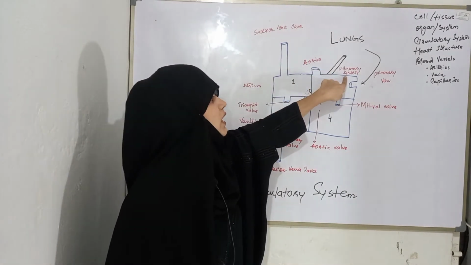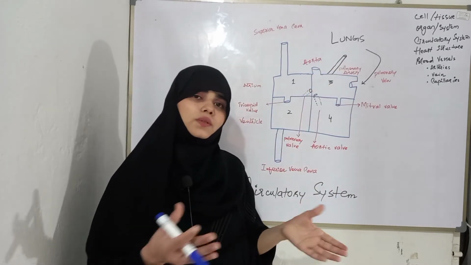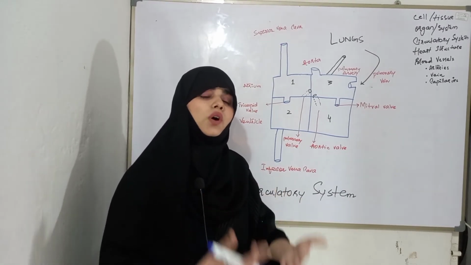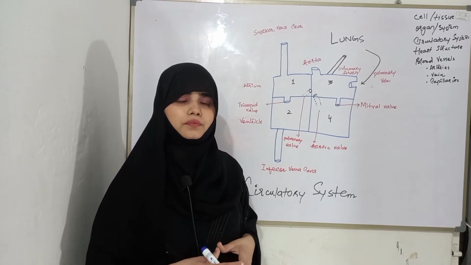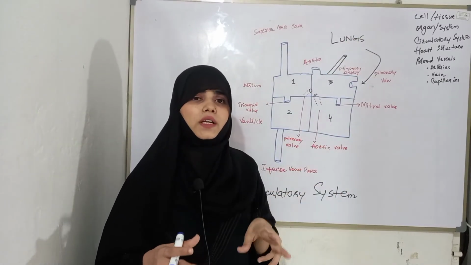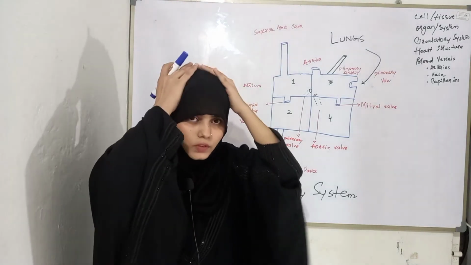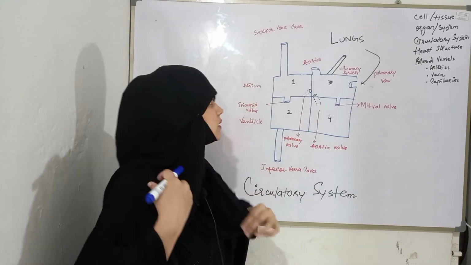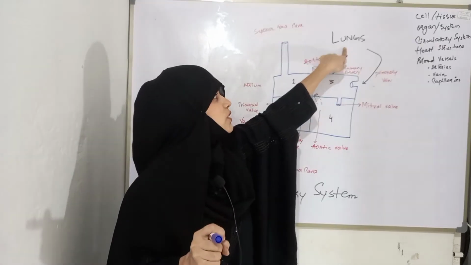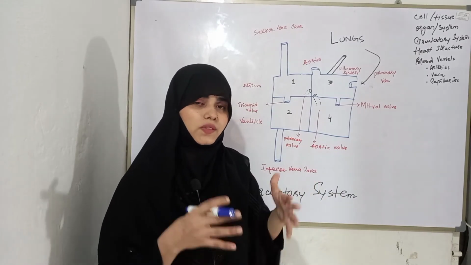Now this pulmonary artery opens into the lungs. Why does blood enter the lungs? Because blood is deoxygenated and it will be converted into oxygenated form. Inside the lungs, carbon dioxide is taken from the blood and oxygen is supplied. Again, I am going to repeat: in the lungs, carbon dioxide is taken from the blood, and oxygen is supplied to the blood inside the lungs.